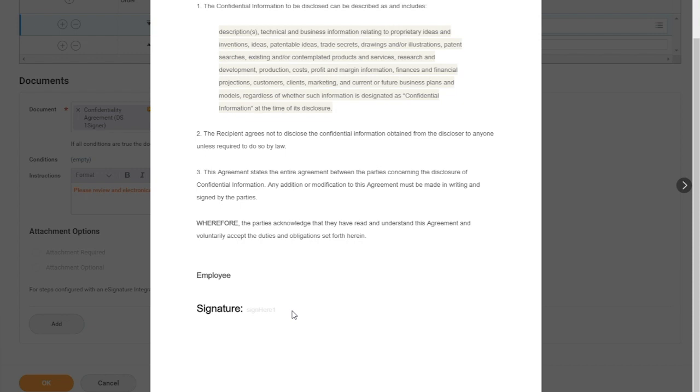I'll show you in a little bit how to tell Workday which anchor strings to use in order to cause different DocuSign fields to get placed. But for now, our sample document has a single sign here field that needs to be placed for our workflow step to succeed, and it goes right here on the form.